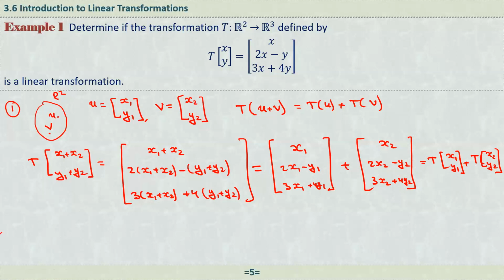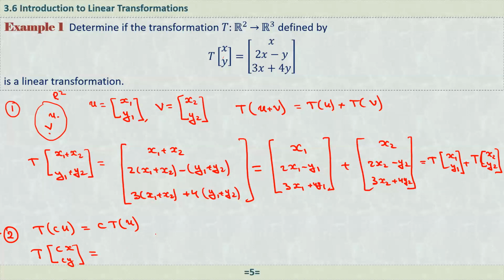The second one is, how about if you multiply by c? I need to show that T of c times u is equal to c times T of u. So if you multiply u by c, let's say u is (x, y), here we have cx and cy, right?